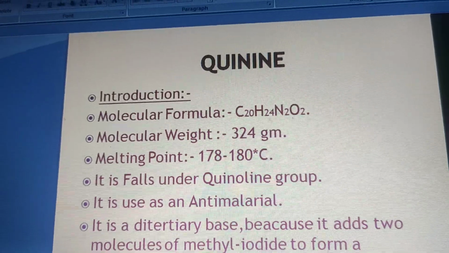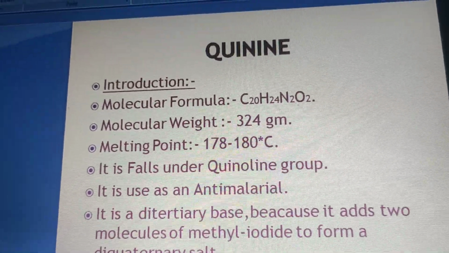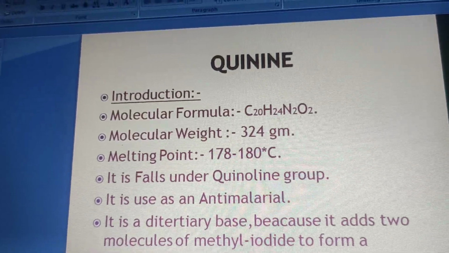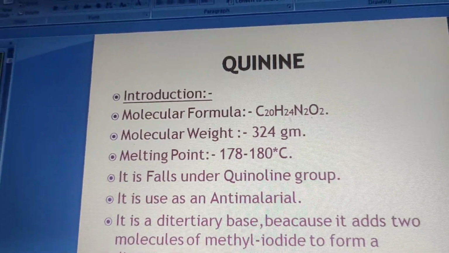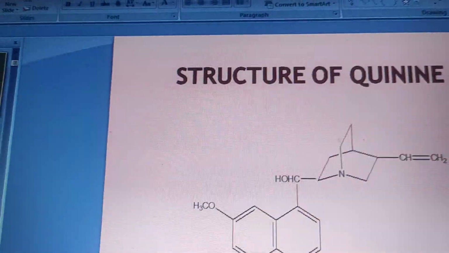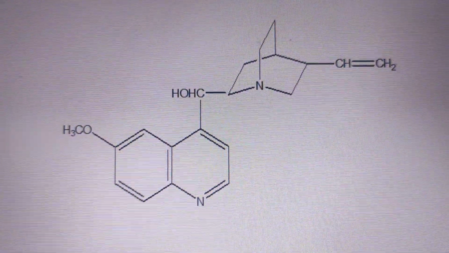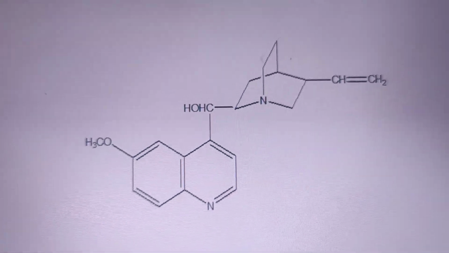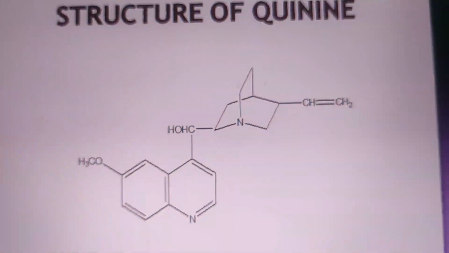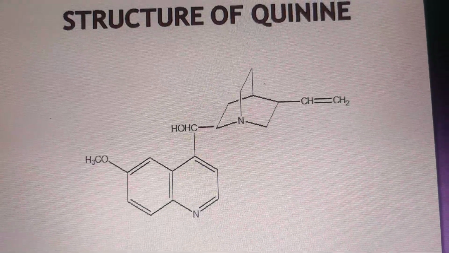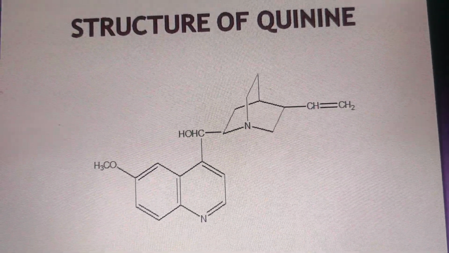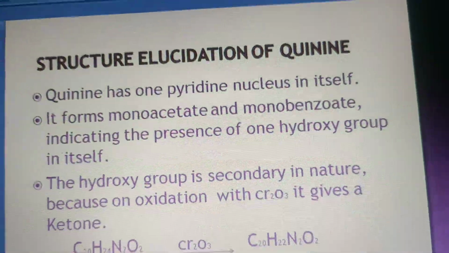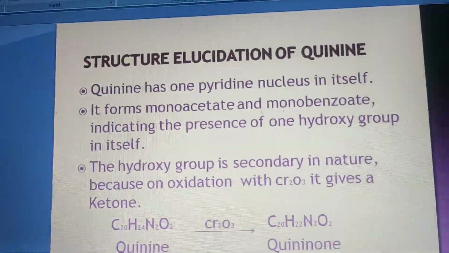Dear students, today we also discuss the structure elucidation of quinine. So let us discuss the basic structure of quinine. Quinine has such a basic structure in which it shows one quinoline group, one methoxy group, one secondary alcoholic group and one vinyl group out of the ring. So now we will discuss them one by one. Let us come to the structure elucidation of quinine.